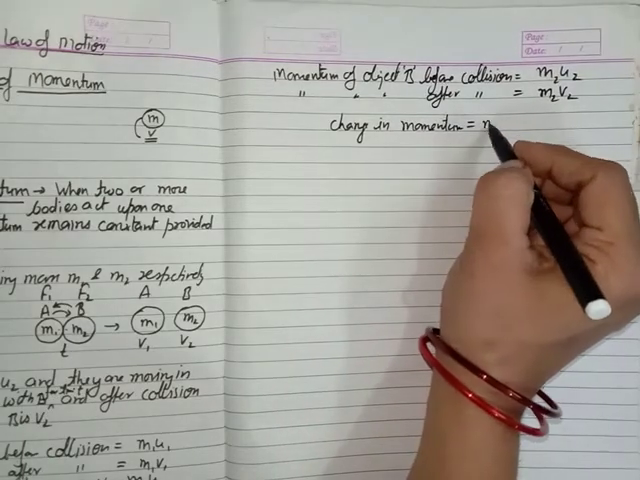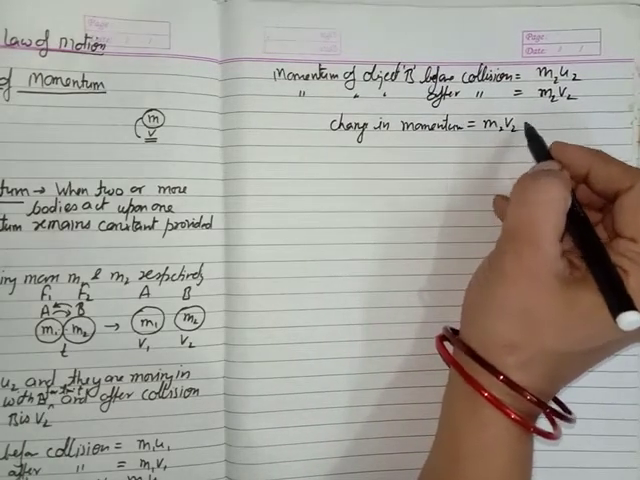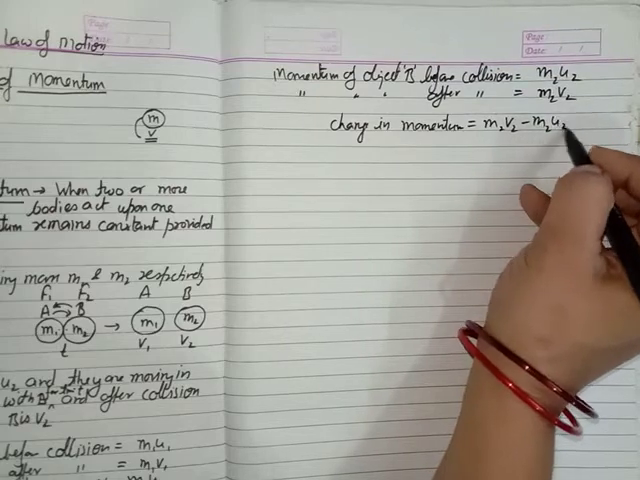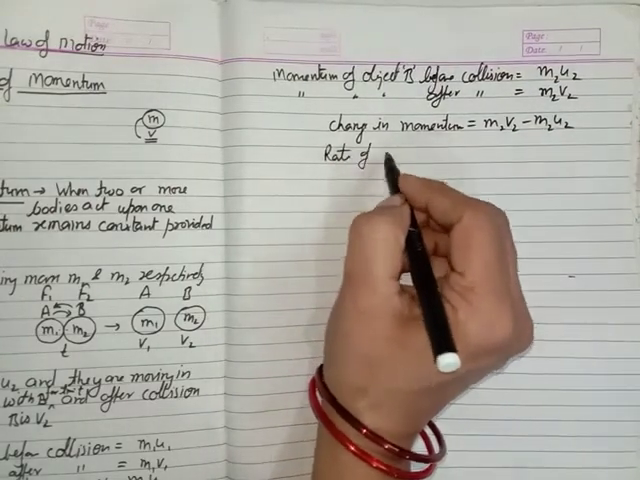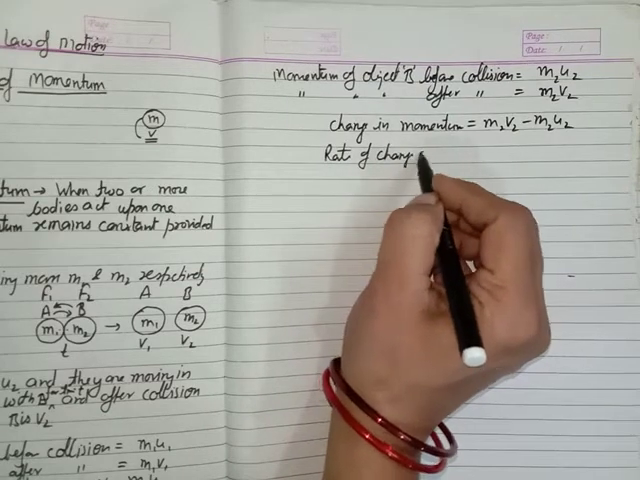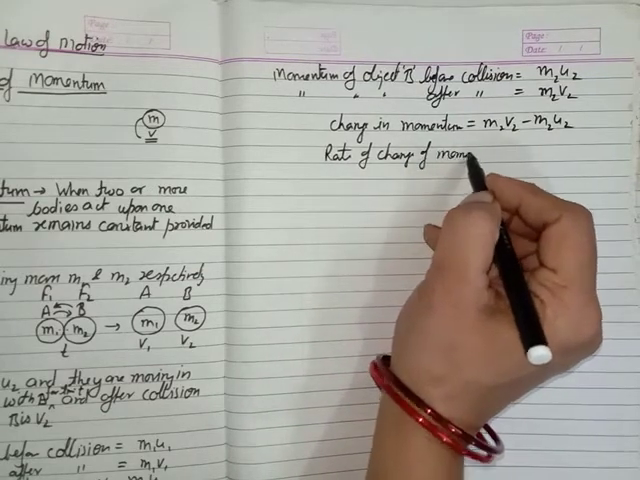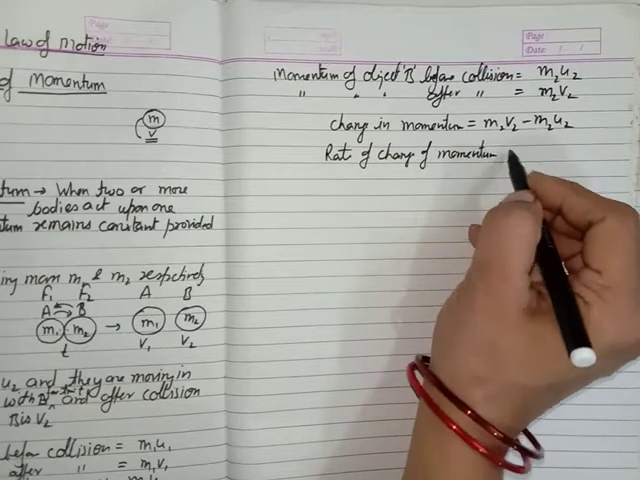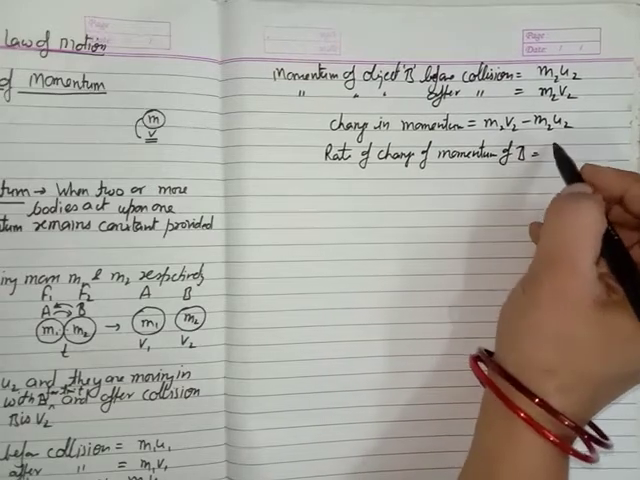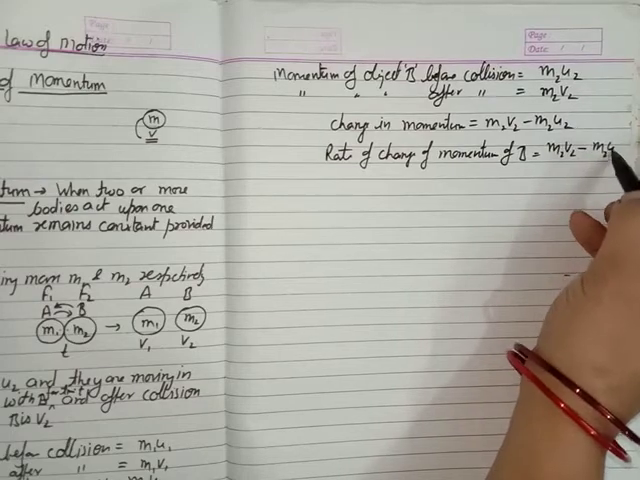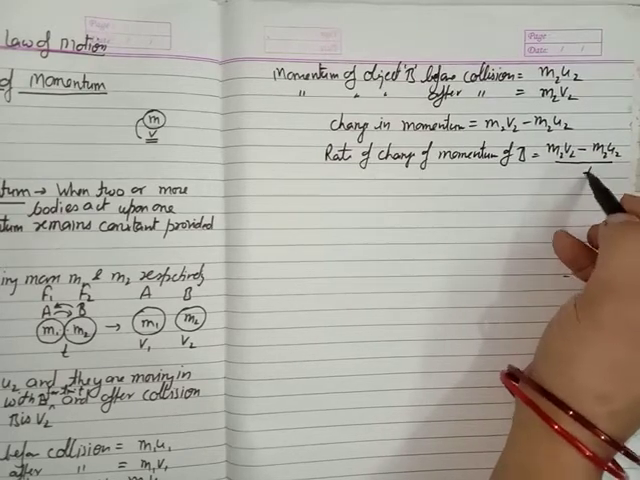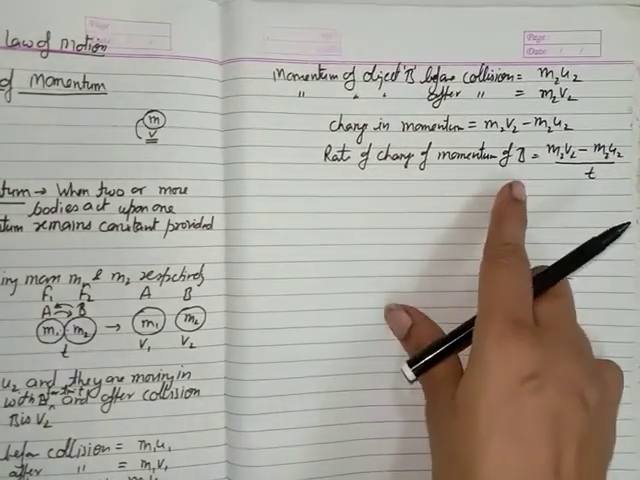How much momentum is going to be changed here? Now m2v2 minus m2u2. And what is about the rate of change of momentum? Rate of change of momentum of B is equal to m2v2 minus m2u2 upon t. This is the rate of change of momentum of object B.